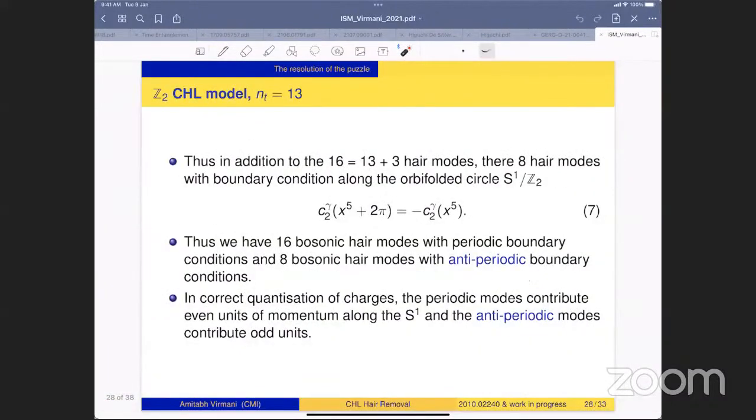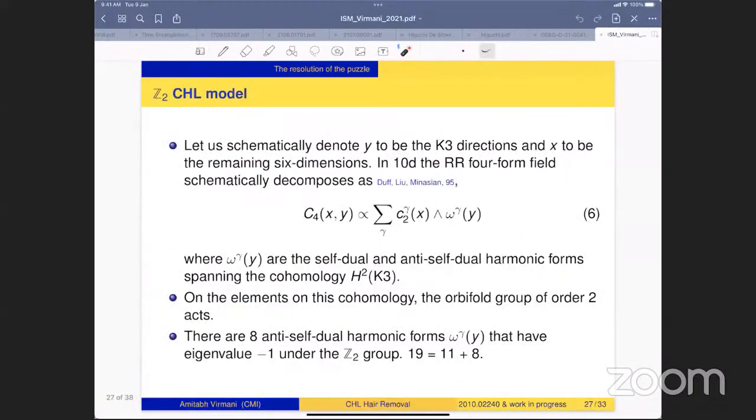If one takes all of that into account, then one finds that there are 13 tensor multiplets for the Z2 model, and as a result, NT plus 3, so there are 16 extra bosonic modes from the G invariant sector. And now there are 8 self-dual harmonic forms which have eigenvalue -1.